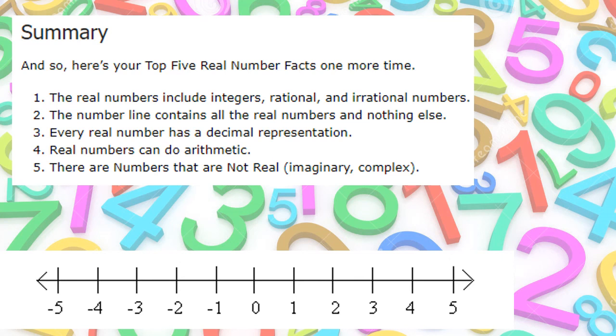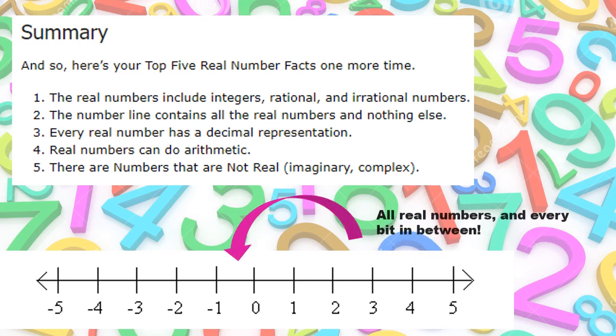Those are your real numbers. They exist. They're there. You can work with them. The number line contains all the real numbers and nothing else. So the number line, and please remember the little bits in between, it's all the numbers there and every little bit in between.